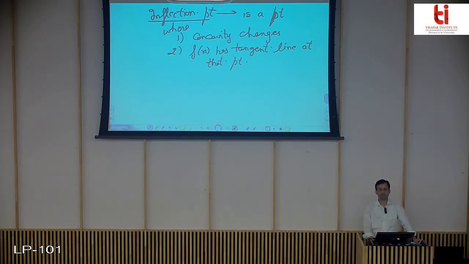Because only on the basis of the concept that the concavity changes, you cannot say that it is an inflection point. It is no longer true, because in some cases it is a cusp or corner. So in such cases you must be very careful that the concavity changes. In the case of a cusp it is not, but in the case of a corner, it can be. So if f(x) has a tangent line at that point, that ensures that yes, it is your inflection point.